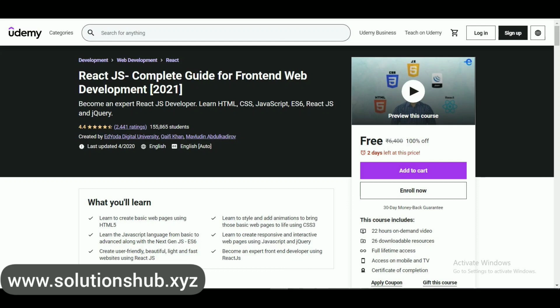In this course, you will learn how to create basic web pages using HTML5. Learn the JavaScript language from basics to advanced along with Next-Gen JS6. Create user-friendly, beautiful, light and fast websites using React.js. Learn to style and add animation to bring those basic web pages to life using CSS3.